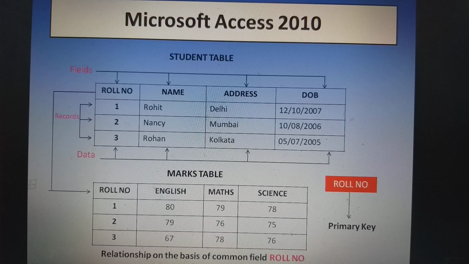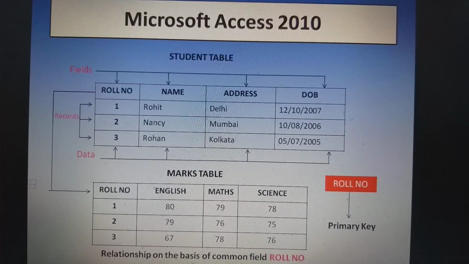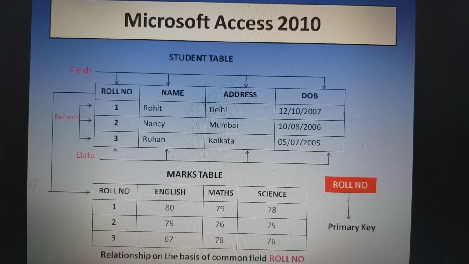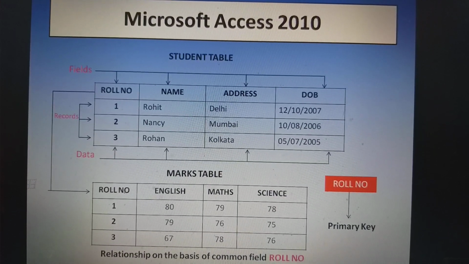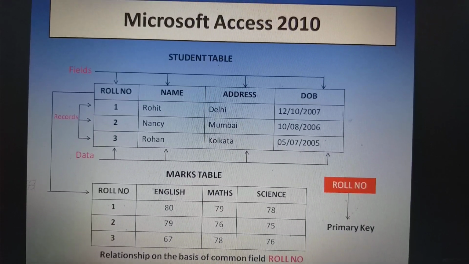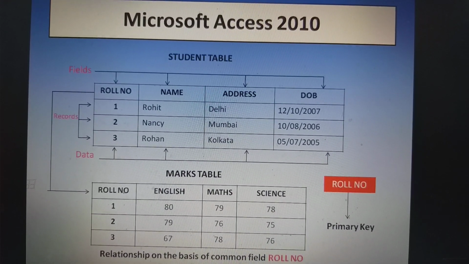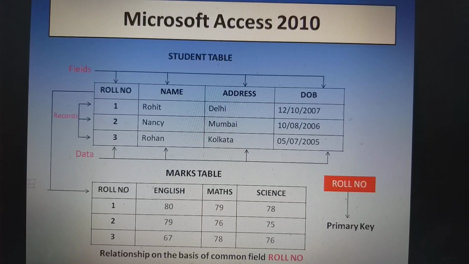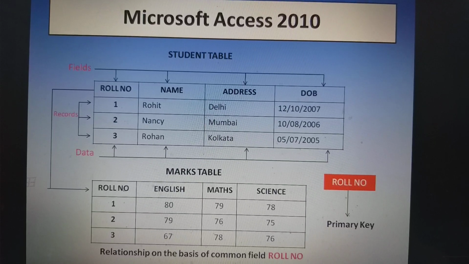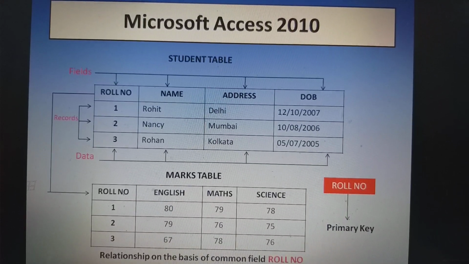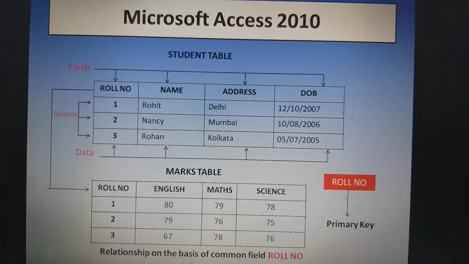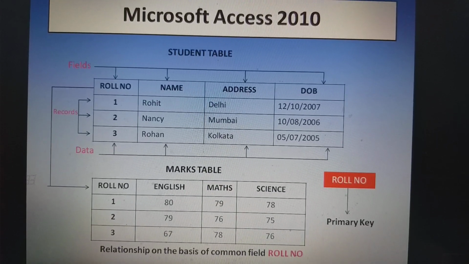Now, to enter students' marks in marks table, English, Maths, and Science, it is not required to enter all the fields in the second table. Why? Because we have already entered details in student table. In the second table, we will take only a common field, that is roll number. Now, by making link on common field, that is roll number field, you can retrieve the desired set of records